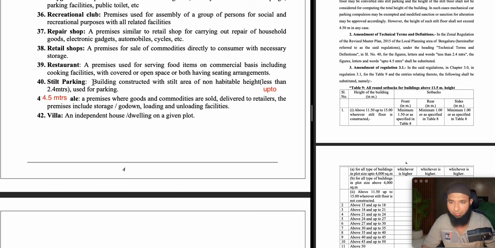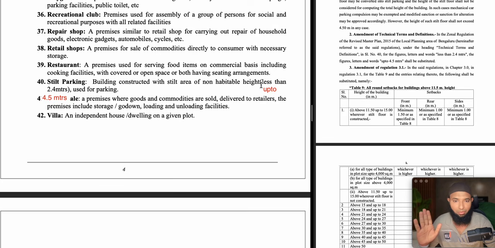What is the rule? Building constructed with stilt parking of non-habitable height less than 2.5 meter used for parking. Before, it was non-habitable height up to 2.4 meter that was given. The height should be only 2.4 meter, it was given before.